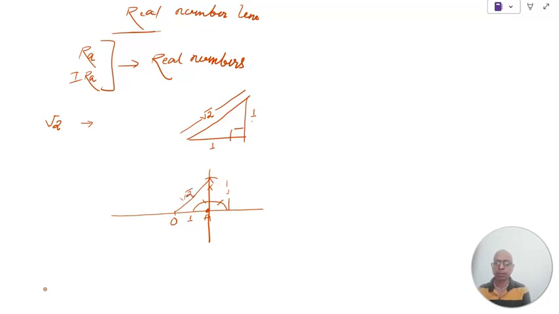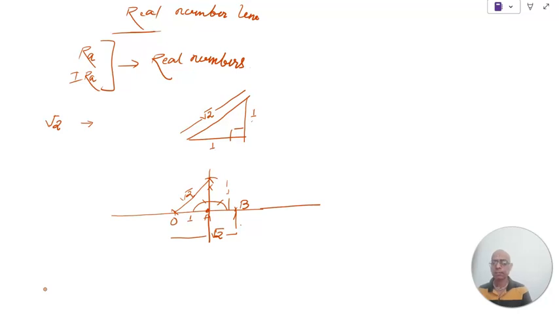So now we know how much root 2 is. We can cut the same length arc on the number line also. From this to this, again you will measure and cut an arc from point O to this point. Let's consider this point as B. So OB is nothing but root 2. This length is nothing but root 2, right?